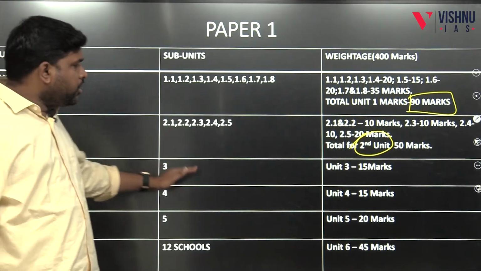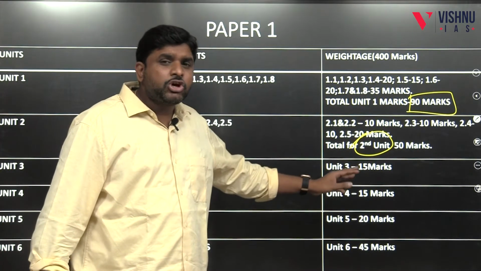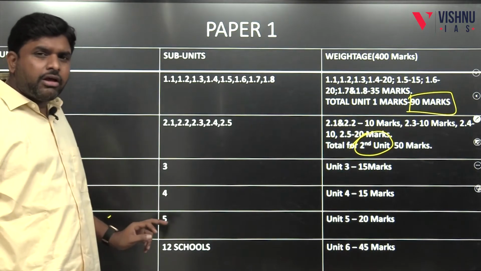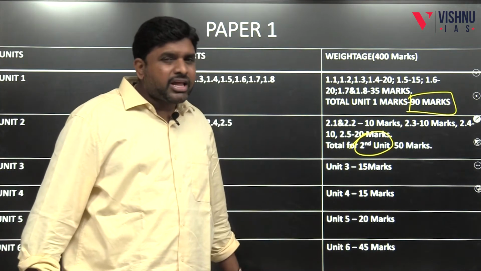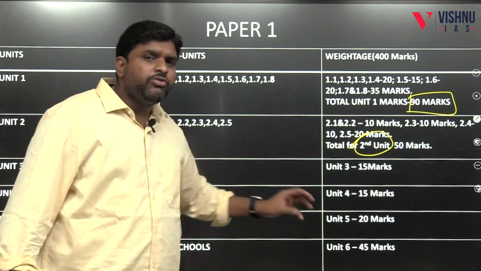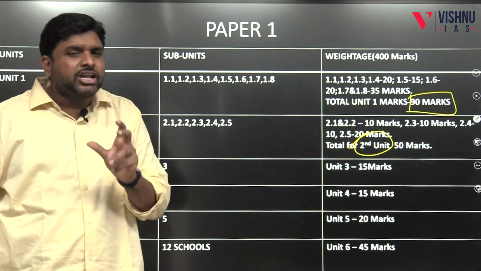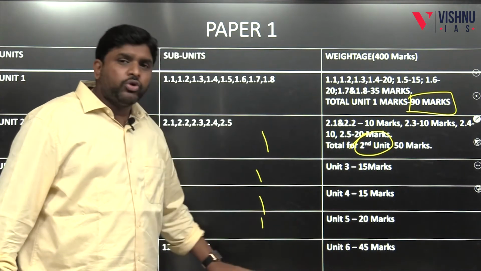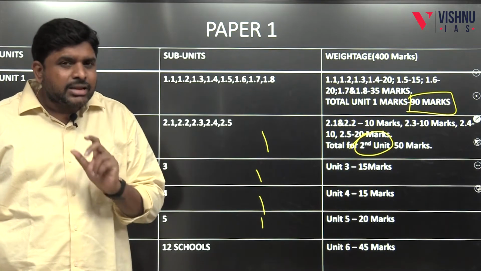Coming to unit number 3, economic anthropology, which constitutes 15 marks, only economic organizations. Unit number 4, political organization, also has 15 marks of weightage. And unit number 5 is religion. In religion you will be getting a good number of marks, 20 marks. So 2, 3, 4, 5 together are called socio-cultural anthropology.